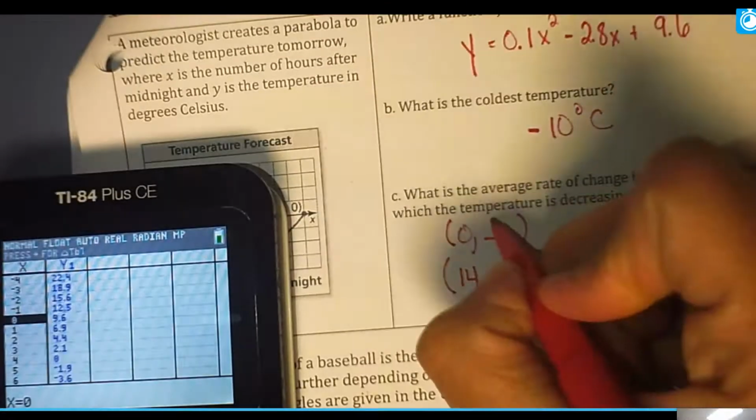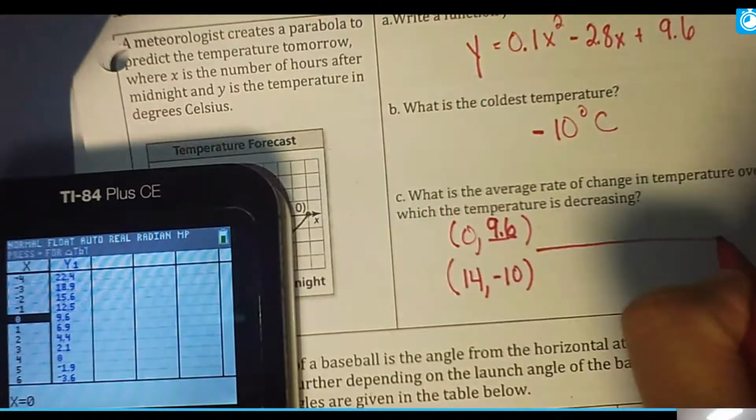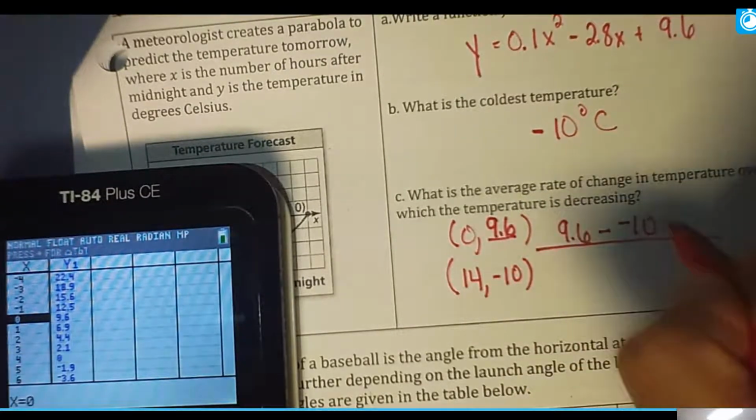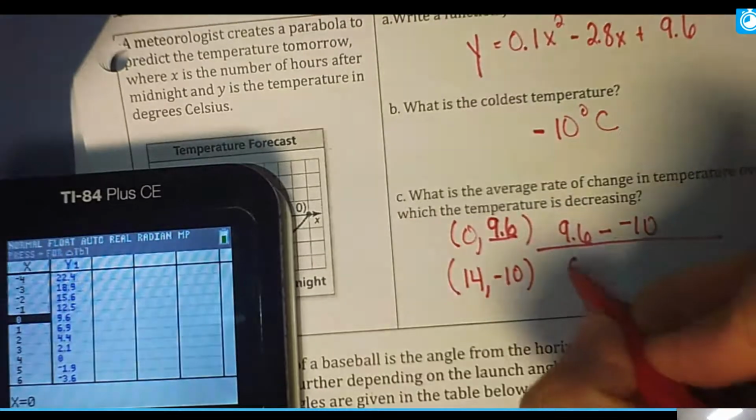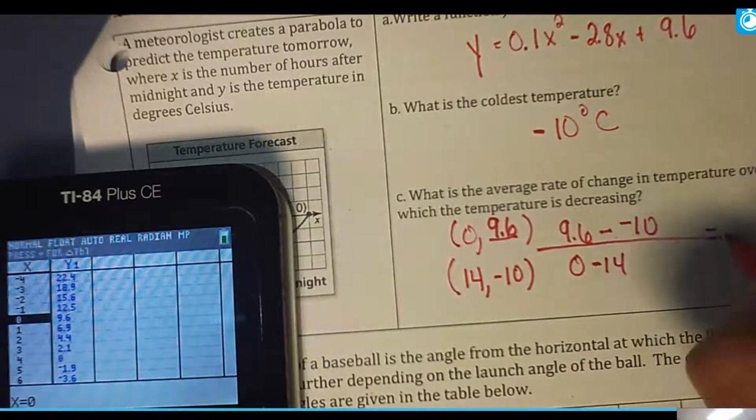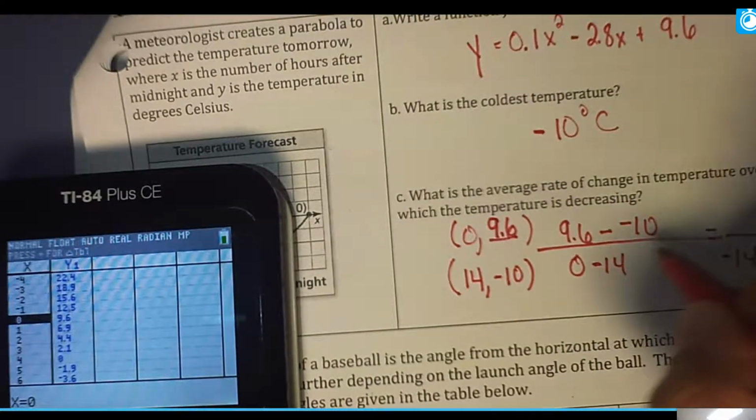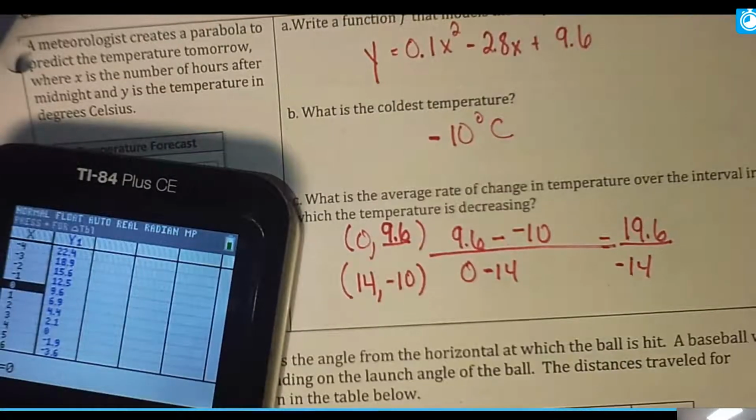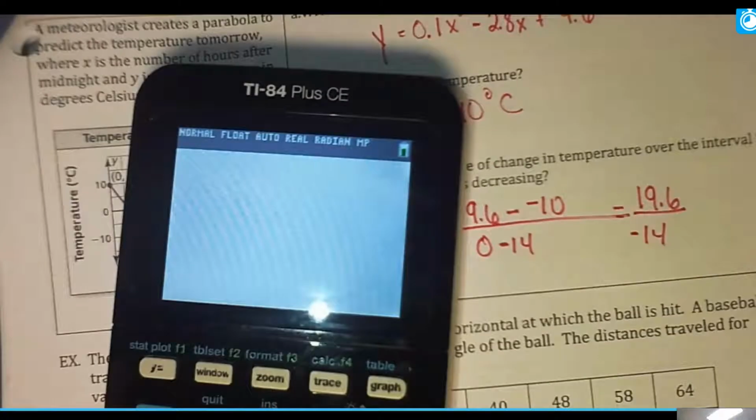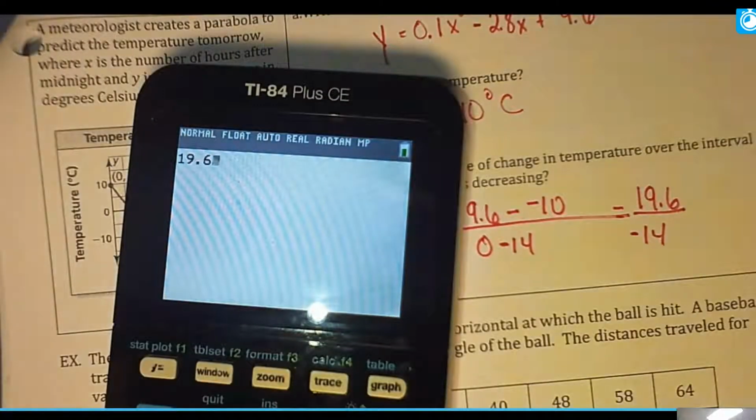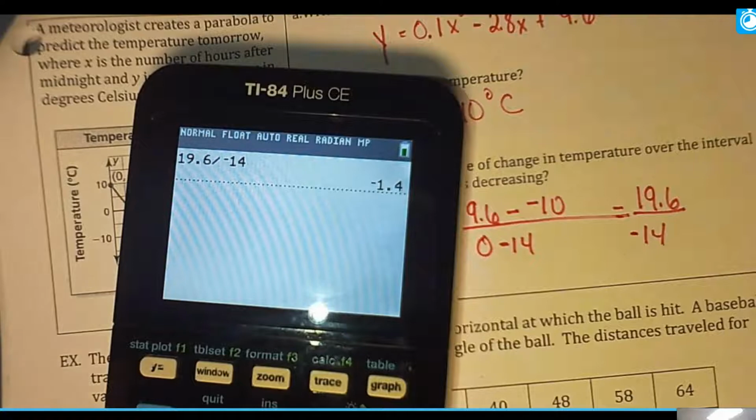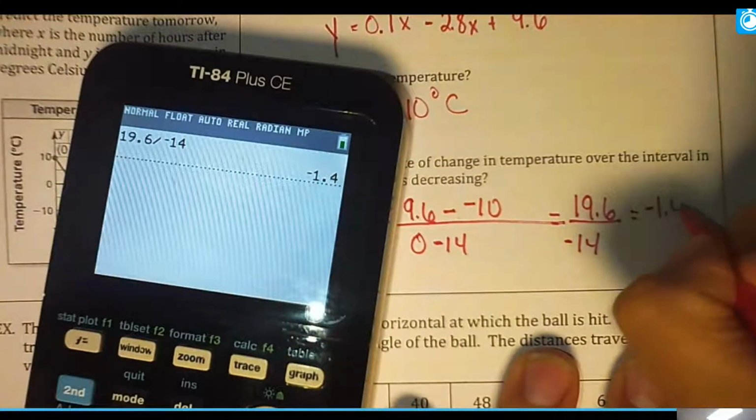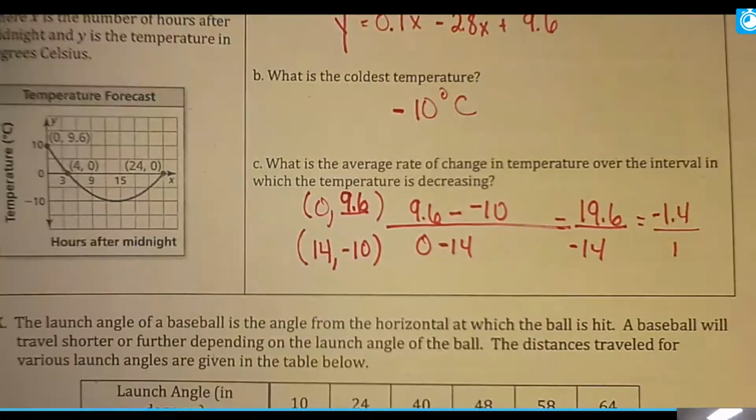And now we're going to do average rate of change. So I'm going to subtract my y's on top. 9.6, I'll take away -10, which means I'll have to subtract this the same way. I'll get -14 here. Up here I get 19.6. And average rate of change, this is all stuff from chapter 1, means I have to divide these. And I get -1.4. And I'm going to explain what this means in context.